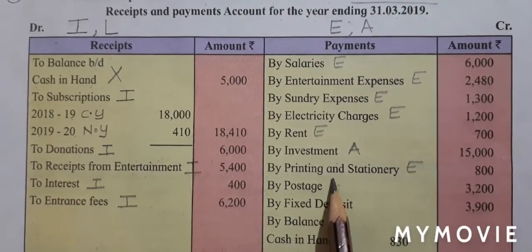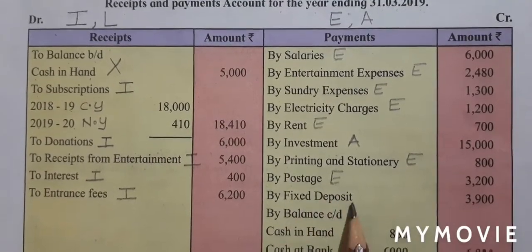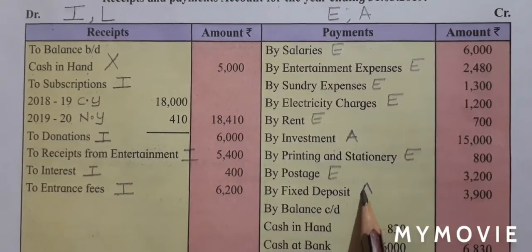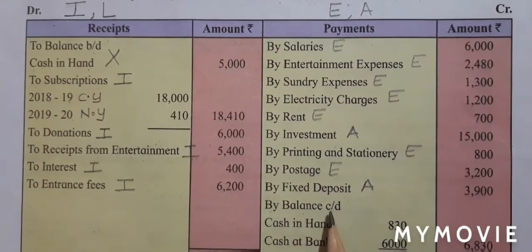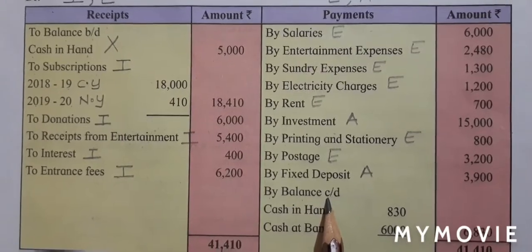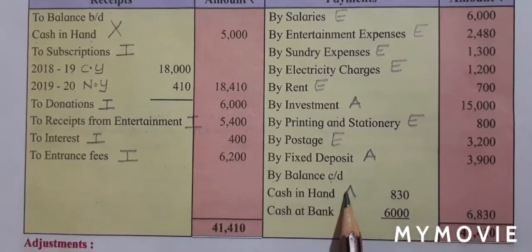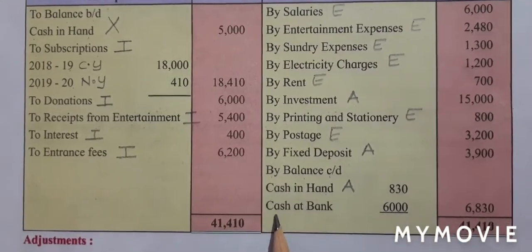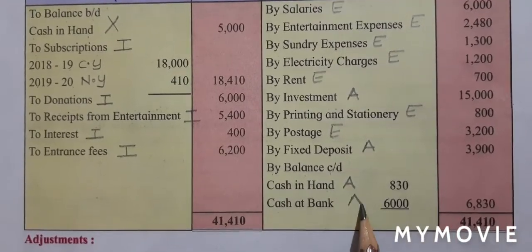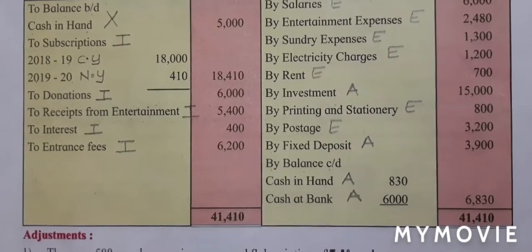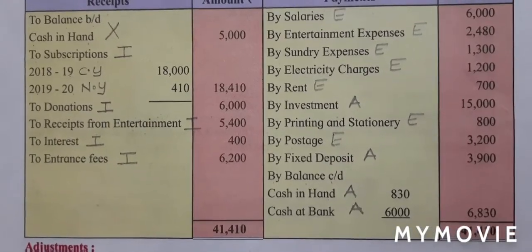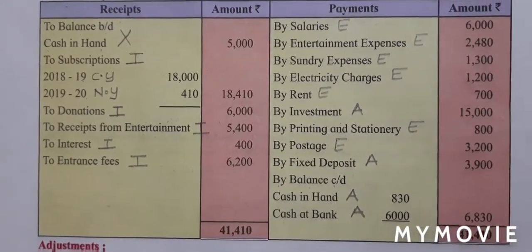Postage, expense. Fixed deposits, asset. By balance carried down is my closing balance. Closing balance of cash in hand, asset, and closing balance of cash at bank, asset. With this, students, we have completed step number 1, identification.